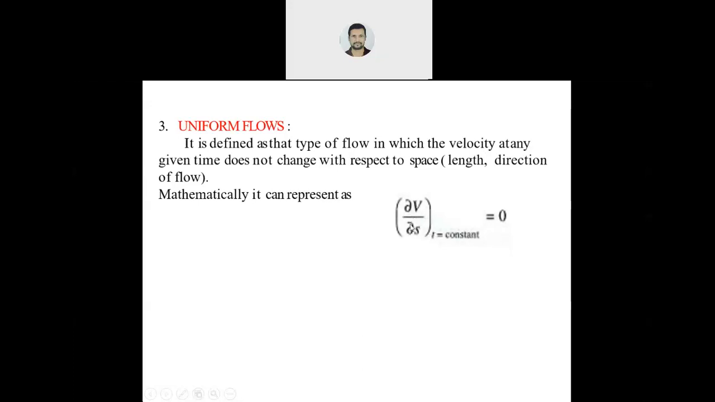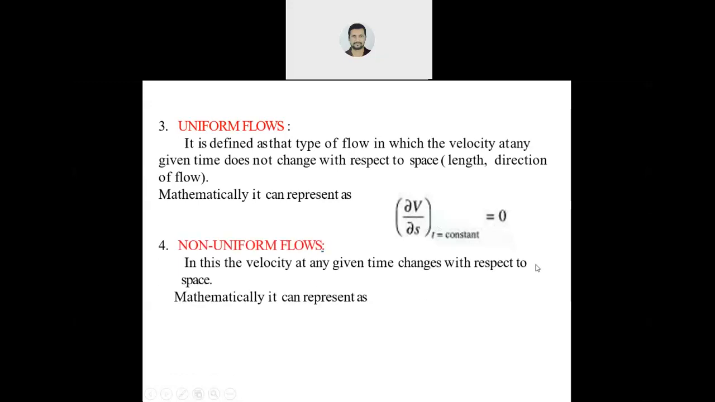The change in velocity with respect to space, ds. This s is not entropy, it is space. So it is not changing, so its derivative will be 0. Okay. Next, non-uniform. In non-uniform, it will change with space. If it changes, then its derivative will not be equal to 0. This was about uniform and non-uniform case. So we have seen the four cases till now.